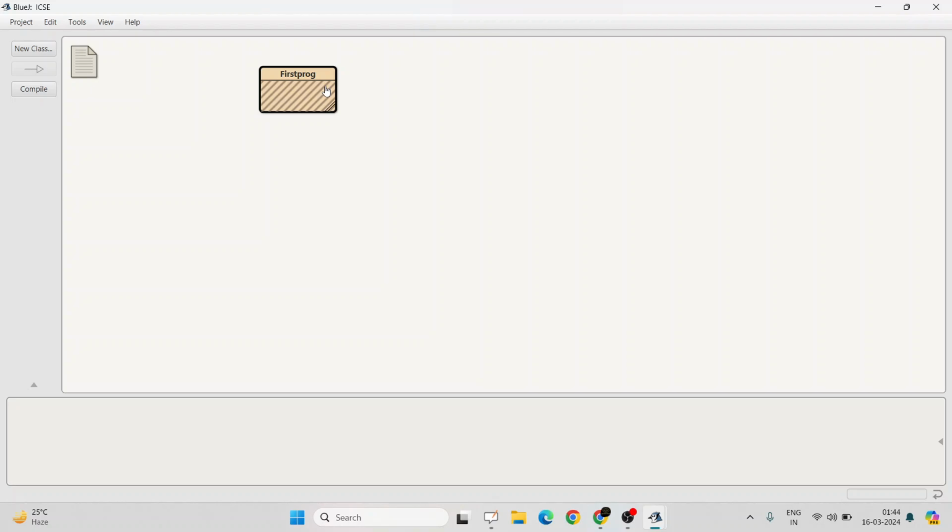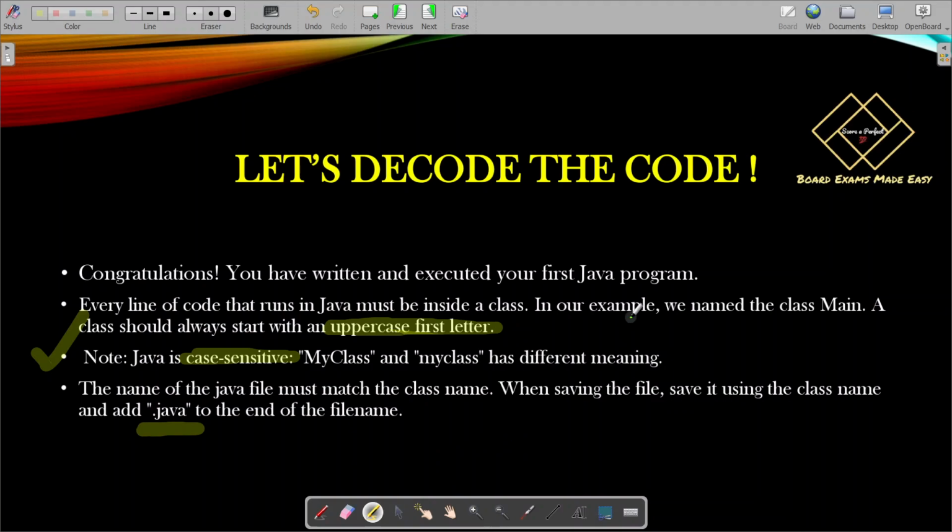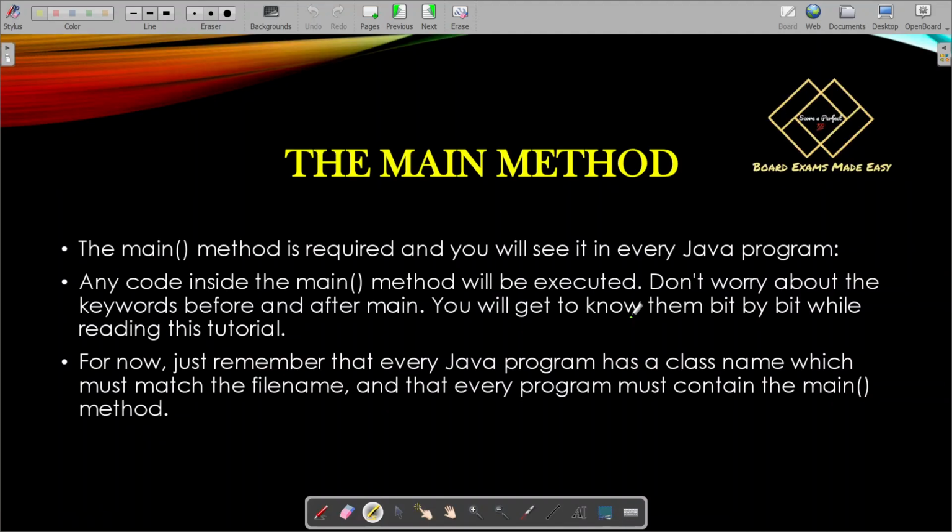But when you are writing .java, it means that it is a Java file. All right. Okay. So let's move to the next slide. The main method. The main method I have already written: public static void main string args.